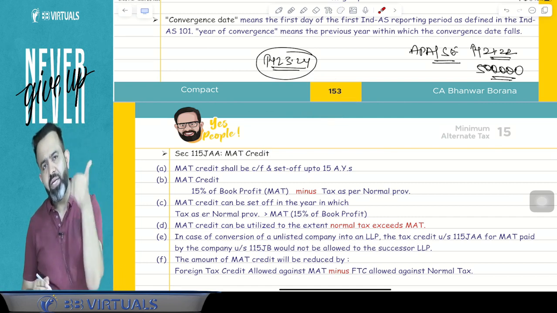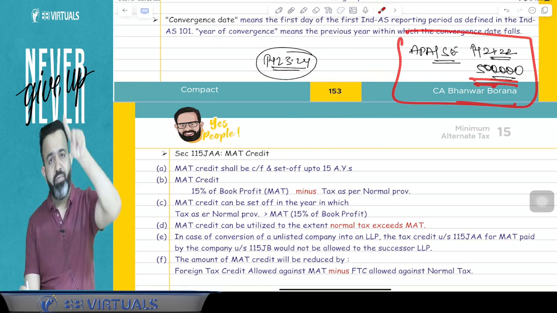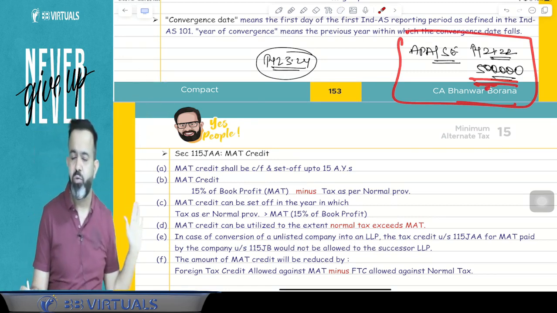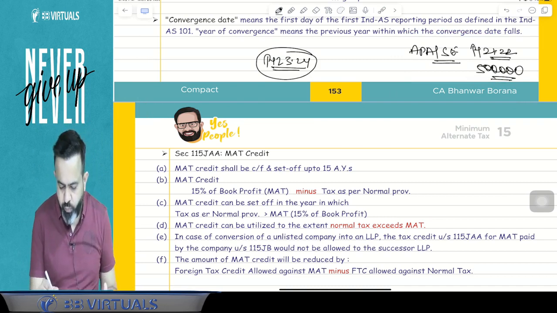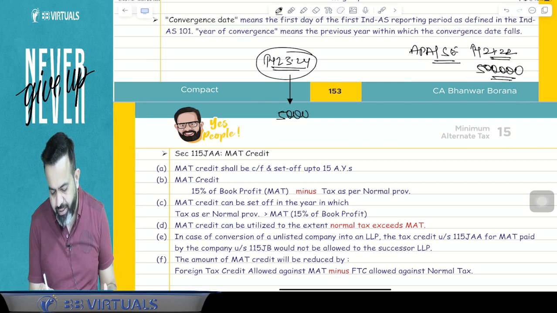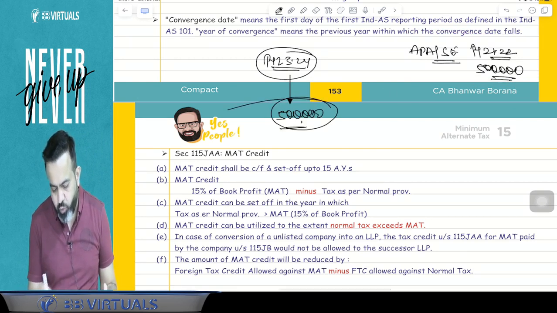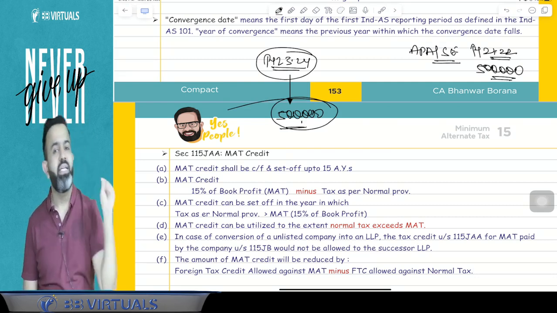Now guys, what will happen? In the Income Tax Act, obviously you will give the effect of this 5 lakh income in the previous year 21-22 only. But in the Companies Act, you will include this 5 lakh income in the previous year 23-24, means you will include this 5 lakh income in the current year P&L as per the Companies Act.